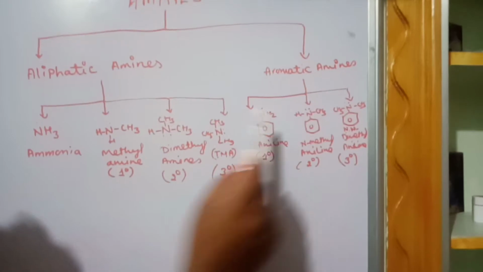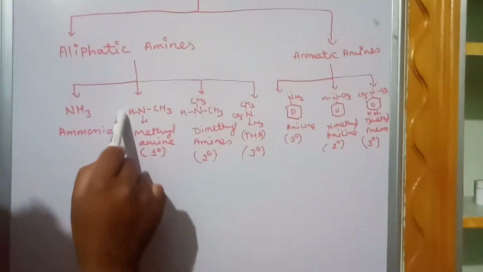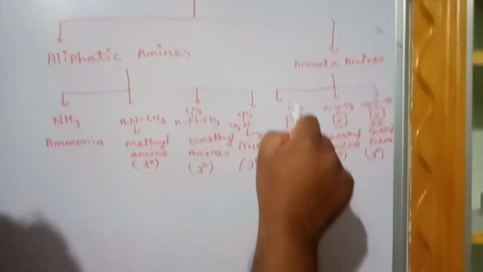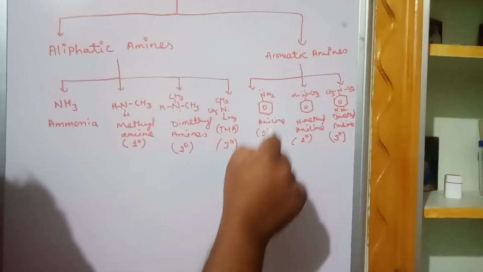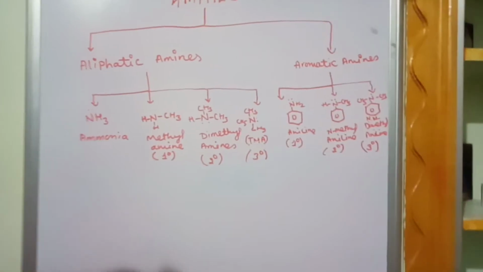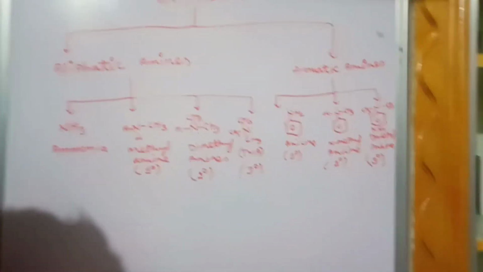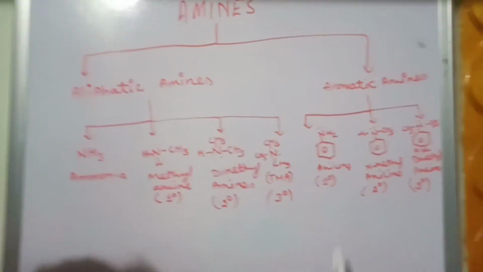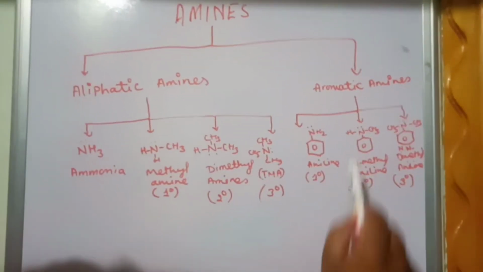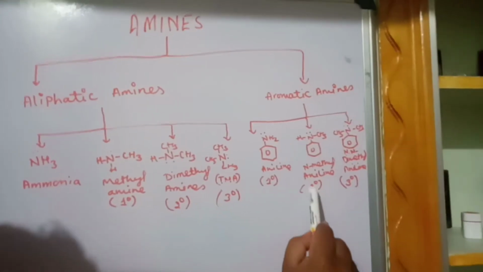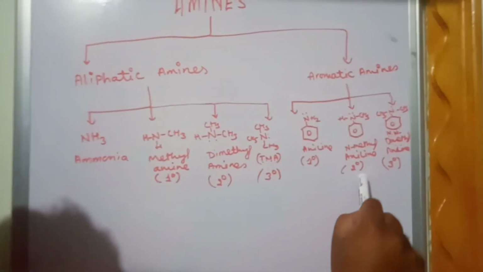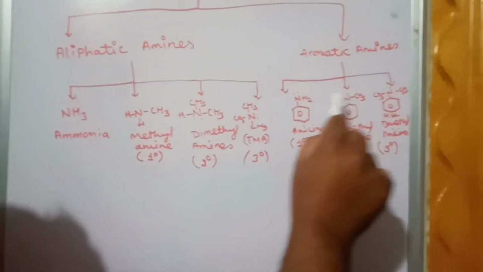Here there are two hydrogens. I told you in the aliphatic amines, if nitrogen is attached with two hydrogens, what type of amine? Primary. Here also nitrogen is attached to two hydrogens, so they are called primary amines. That example is aniline. Second one is N-methyl aniline. To the nitrogen there is a methyl group and one hydrogen is there, so it is called a secondary amine, because secondary amines mean only one hydrogen will be there.